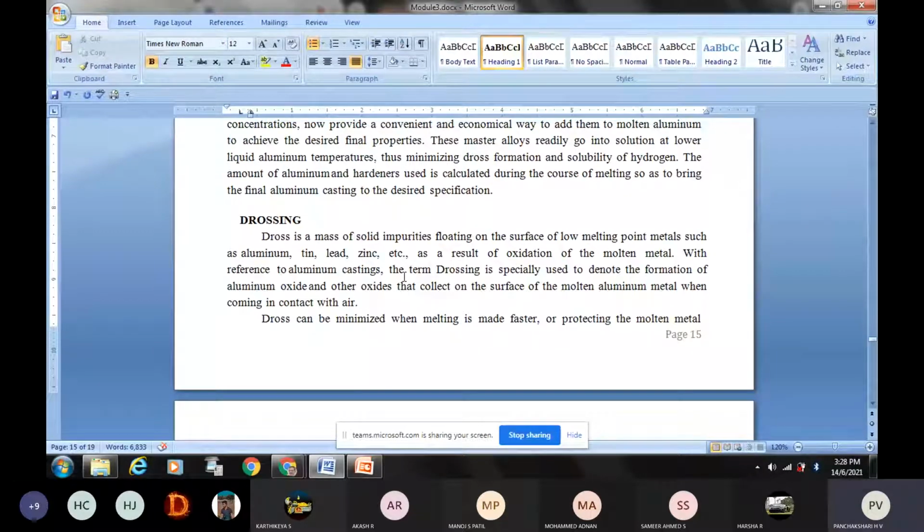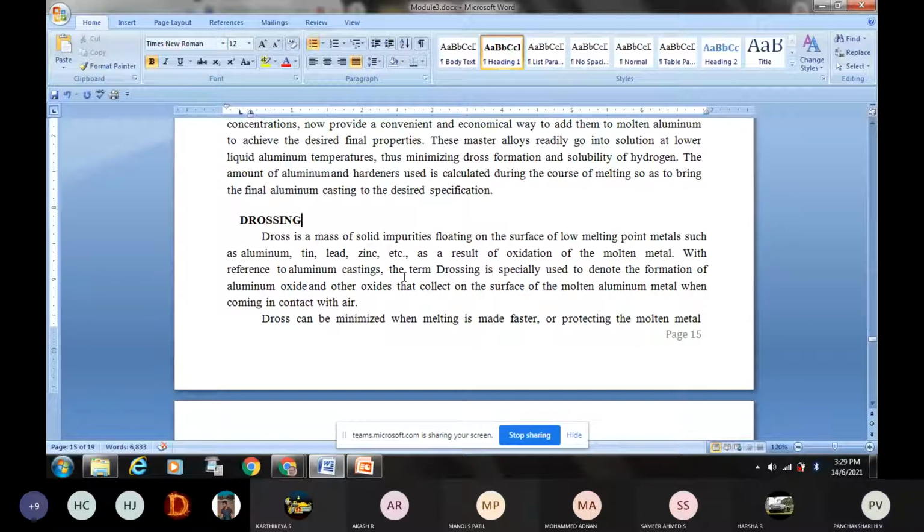Even after that, we are heating up to 700 or 750 degrees centigrade. We are heating the aluminium in order to get sufficient fluidity. Fluidity means, as I have already explained, that before pouring, the metal should be sufficiently fluid. Otherwise, freezing, solidification of the metal takes place immediately, and the liquid metal will not reach all the corners of the mold cavity. Therefore, the liquid metal has to be sufficiently fluid. It means superheating, it has to be superheated.